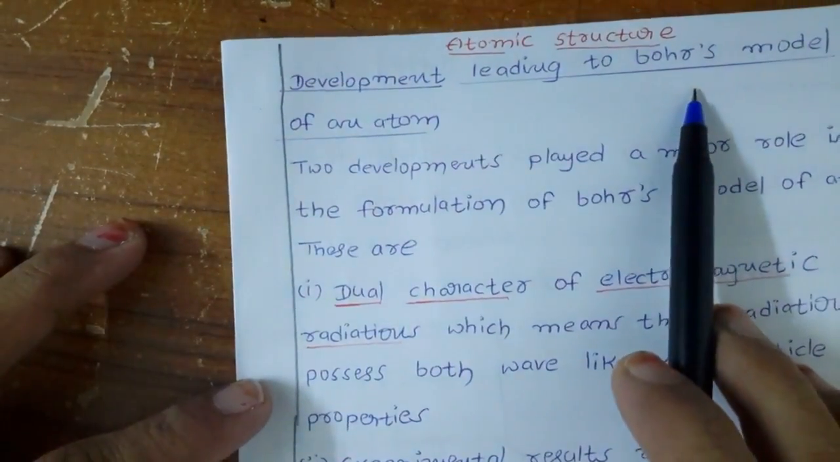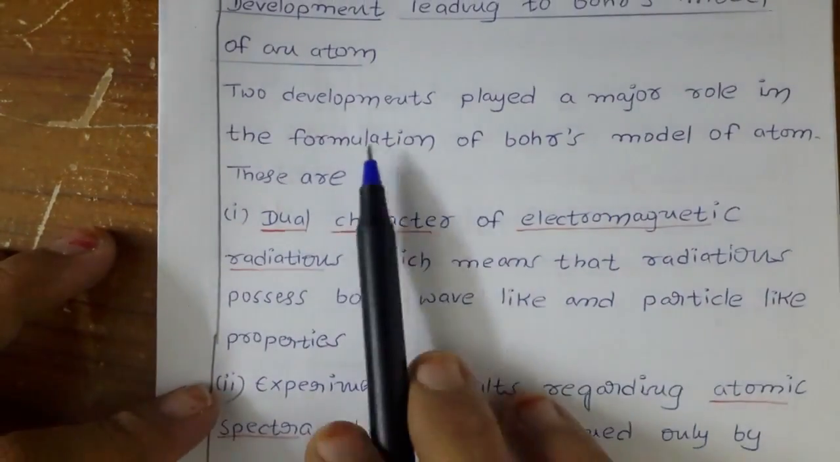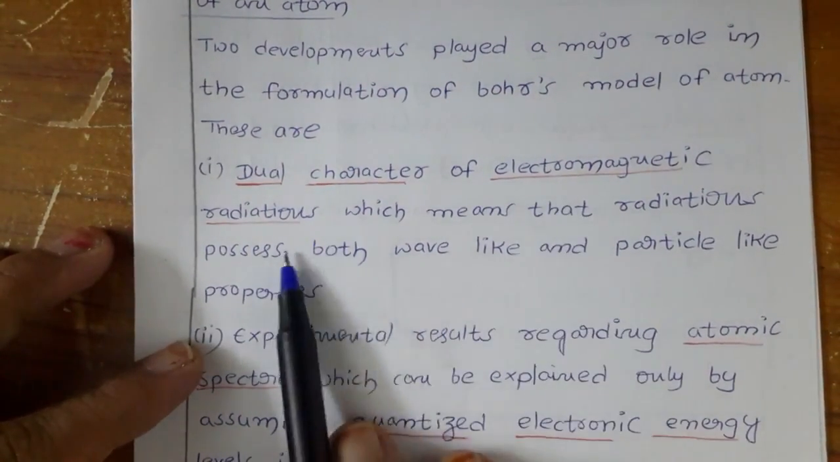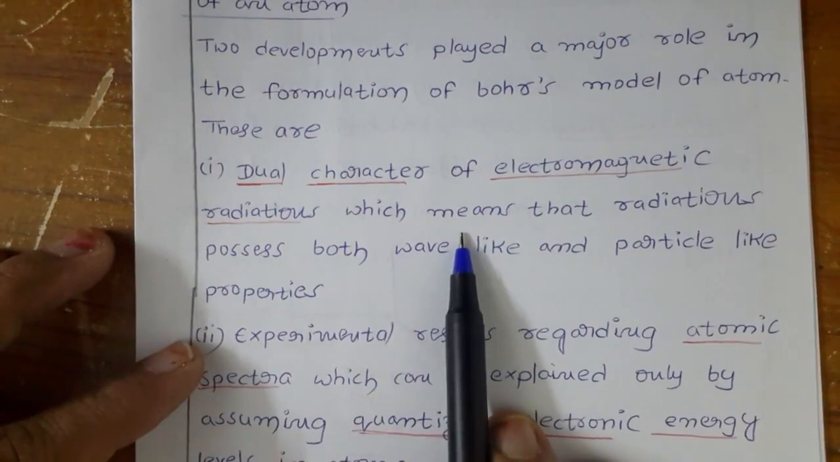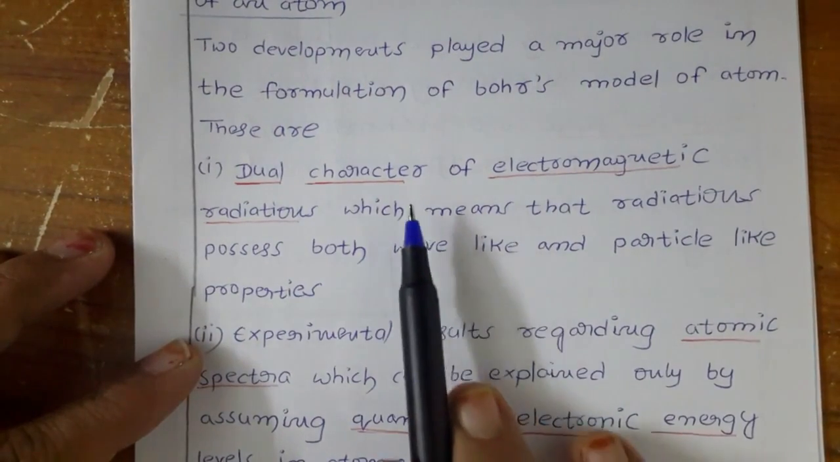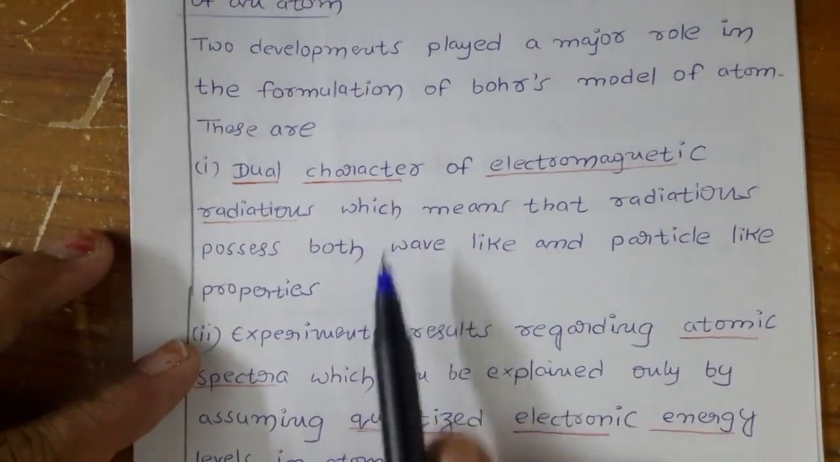Next, continuation of our last class. In the first video, we already discussed how to start the Bohr model directly. During the formulation of the Bohr model, there were two developments. One is the dual character of electromagnetic radiation. We already came to know what electromagnetic radiation is and how it is produced, and dual character means having both wave nature and particle nature. This part we completed.